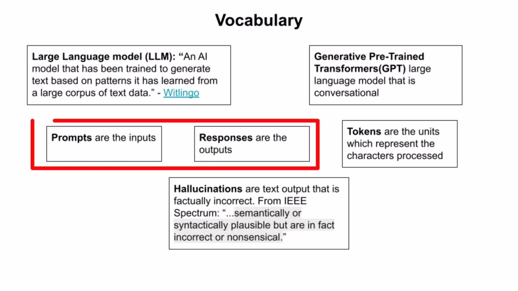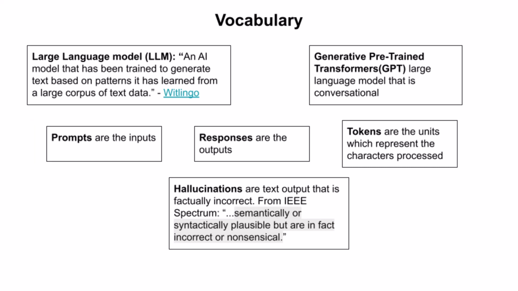You interact with ChatGPT's conversational nature using prompts and responses. A prompt is the input you place into ChatGPT. A response is the output ChatGPT provides you in return.